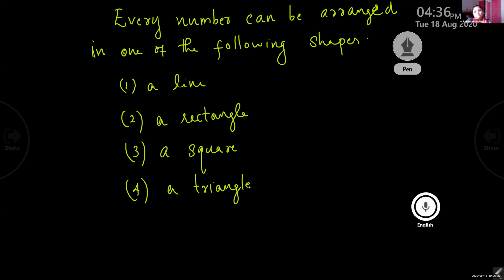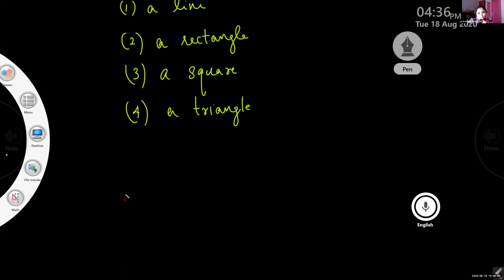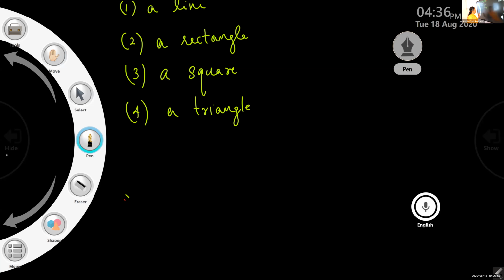Okay, children, shall I erase now? No, I'm not erasing. Wait. Every number can be arranged as a line, a rectangle, a square, and a triangle.